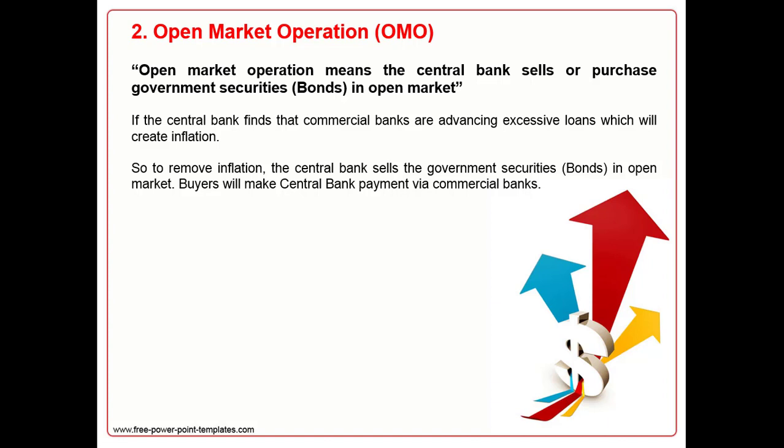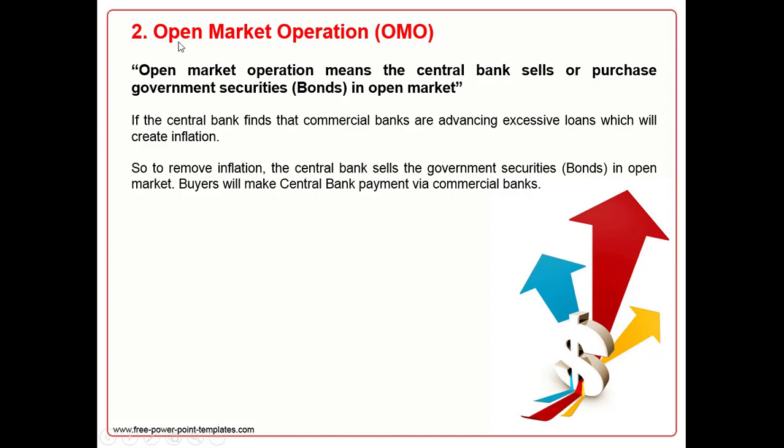For example, commercial banks are giving too much loan, then what practice will the central bank adopt to stop all commercial banks from giving loan? If commercial banks are not giving loan because of not having money with them, then what tactics will the central bank adopt to let all commercial banks give loan?